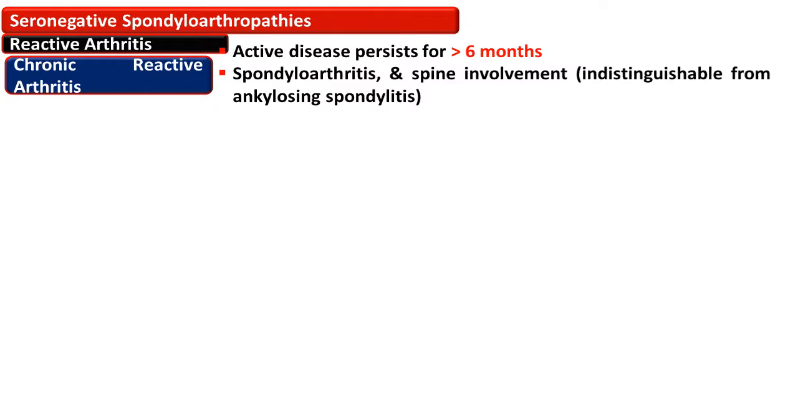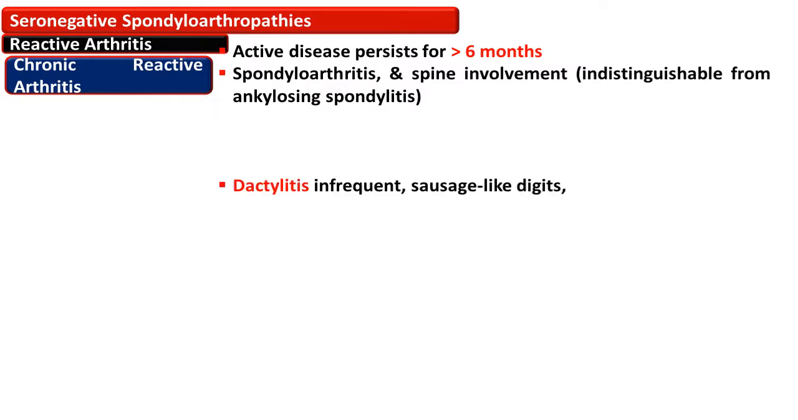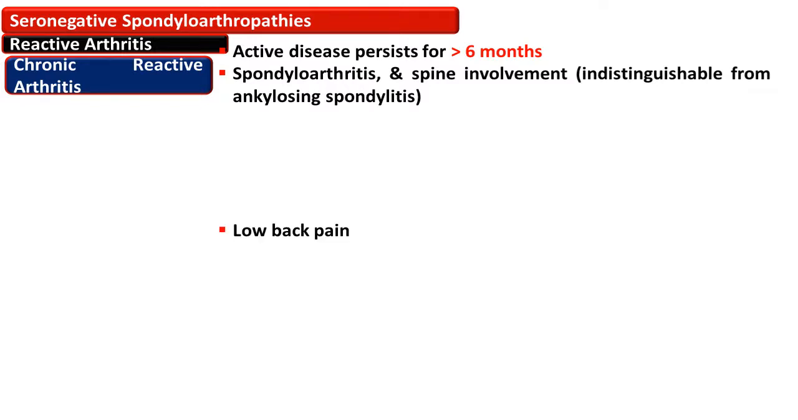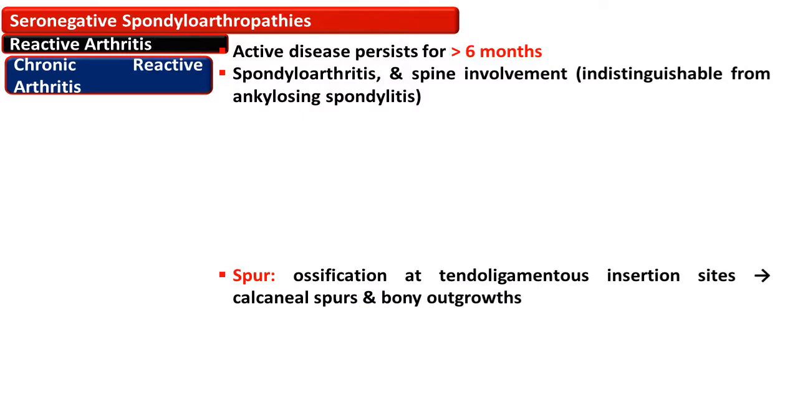Spondyloarthritis and spinal involvement are indistinguishable from ankylosing spondylitis. It is frequently associated with enthesitis, in which the frequent sites are the Achilles tendon and calcaneal plantar fascia, which result in heel swelling. Dactylitis will result in sausage-like digits. Low back pain is also seen. Joint stiffness and digital tendon sheath synovitis will result in sausage finger or toe. Spurs are formed and are common in the calcaneus.